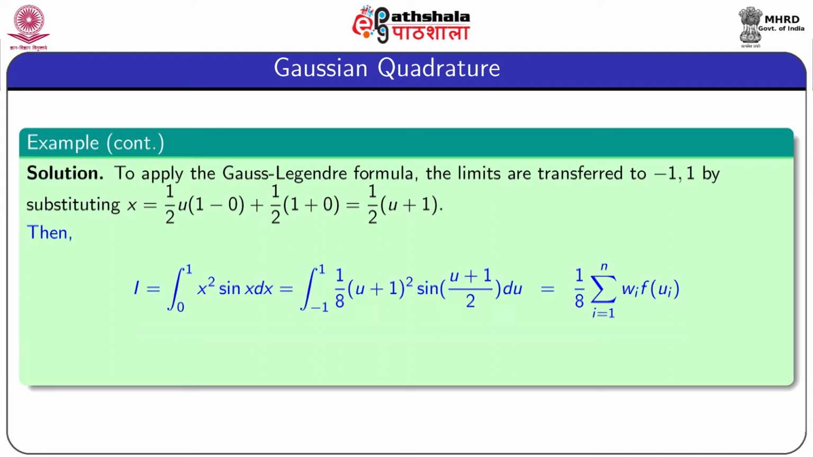Therefore, I equal to integration 0 to 1 x square sin x dx is converted to integration minus 1 to 1 of 1 by 8 (u plus 1) power 2 sin((u plus 1) by 2) du. And as per the Gauss-Legendre formula, it is equal to 1 by 8 summation i equal to 1 to n wi f of ui, where f of xi equal to (xi plus 1) power 2 into sin((xi plus 1) by 2).